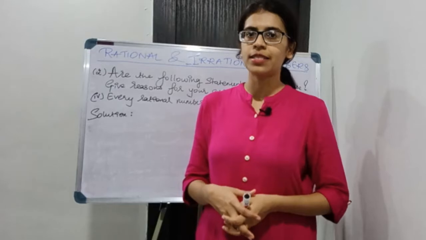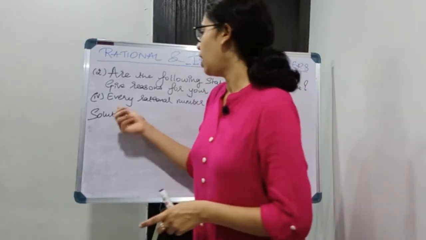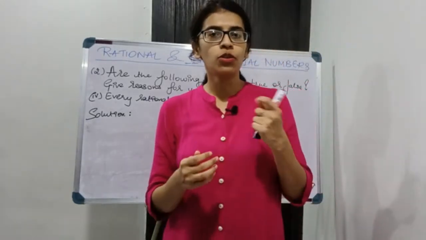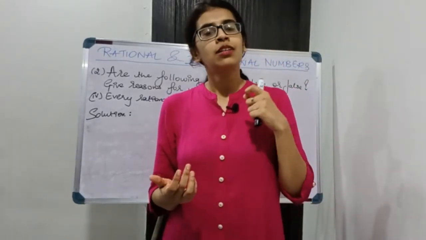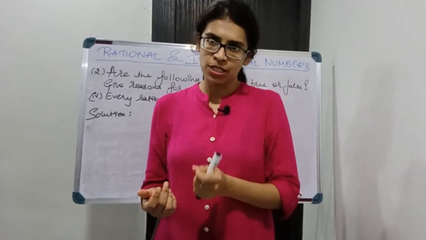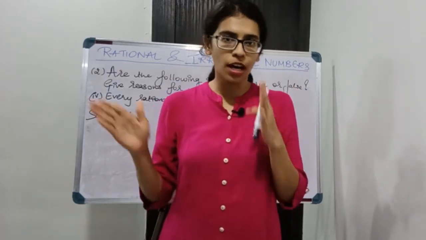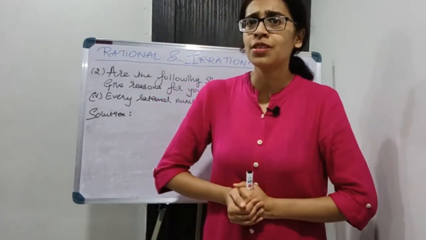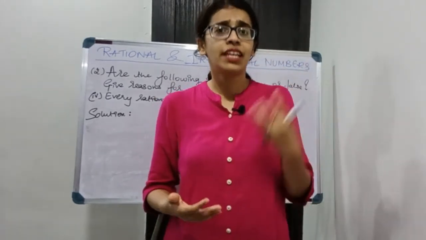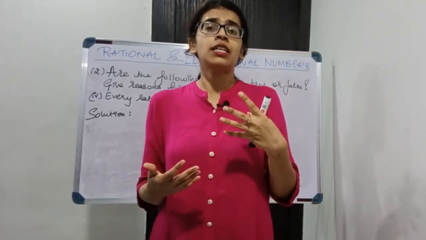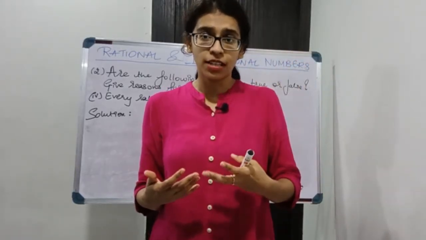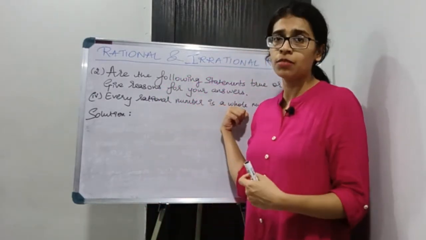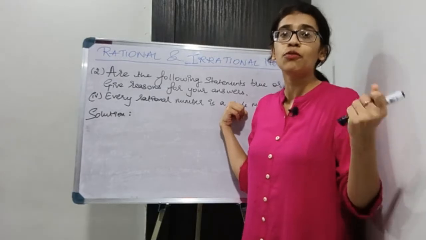Moving on to the fourth, that is the last part of question 2. Every rational number is a whole number. Now, what are whole numbers basically? Whole numbers are positive numbers and number 0. The set consists of 0 and all the positive numbers till infinity. But what are rational numbers? Rational numbers consist of fractions, negative numbers, decimals, that is terminating decimals and recurring decimals. So, are these numbers present in the set of whole numbers? No, they are not present in the set of whole numbers.